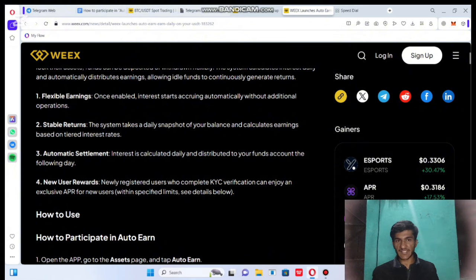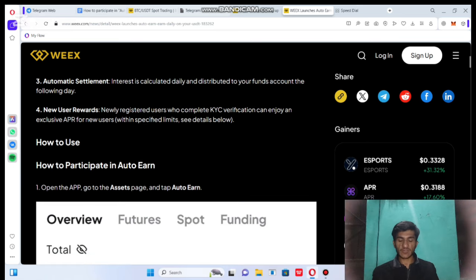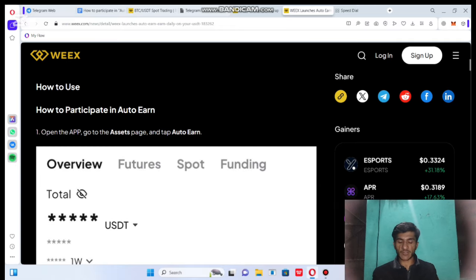Here is the third, the automatic statement. You need to see the automatic statement here. Here is the new user reward, you need to check it out. Here is how to use and how to participate in Wax Auto Earn. In this section we will explore and explain everything about how to use Wax Auto Earn.